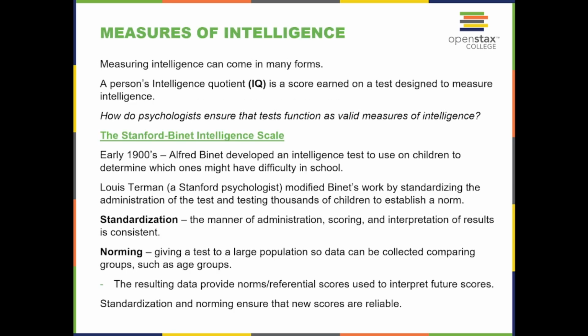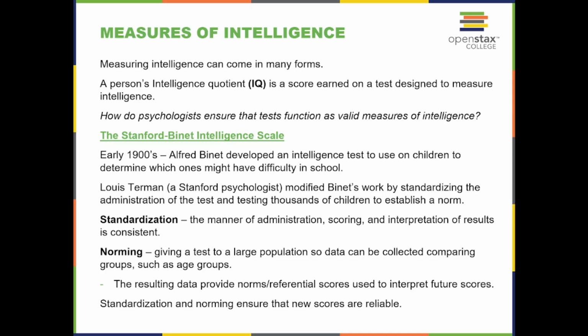Measures of intelligence. Measuring intelligence can come in many forms. A person's intelligence quotient, IQ, is a score earned on a test designed to measure intelligence. How do psychologists ensure that the tests function as valid measures of intelligence? The Stanford-Binet Intelligence Scale. In the early 1900s, Alfred Binet developed an intelligence test to use on children to determine which ones might have difficulty in school.